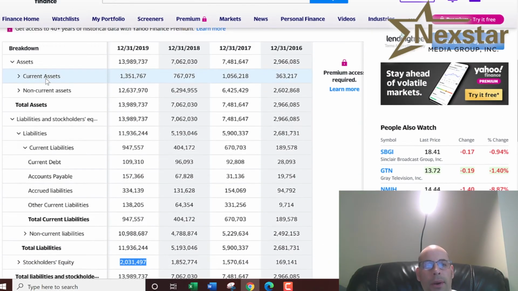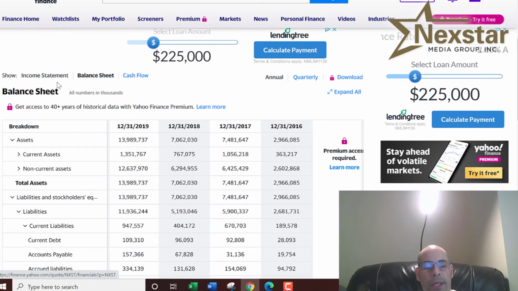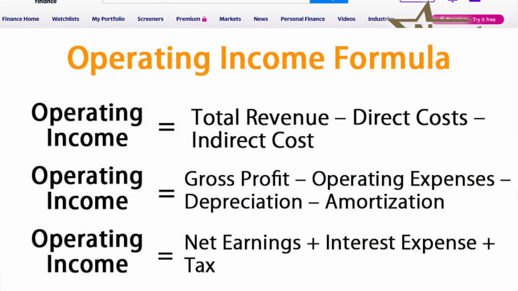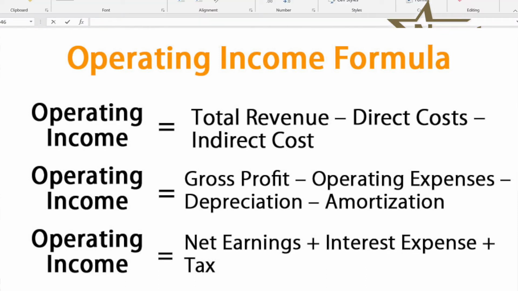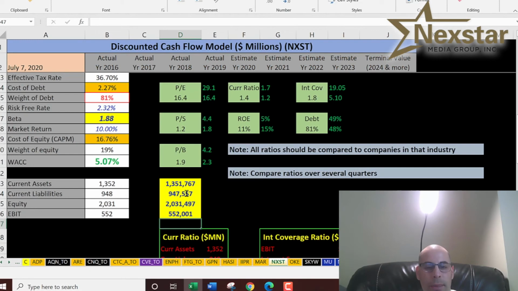And we also need their EBIT, which is earnings before interest and taxes. On the income statement, that's called operating income, and that's $552 million. So that's how much money the company made in 2019 from its everyday business, but before it paid interest on its debt and taxes. So the cost of debt is 2.3%, and they have 81% debt in the capital structure.